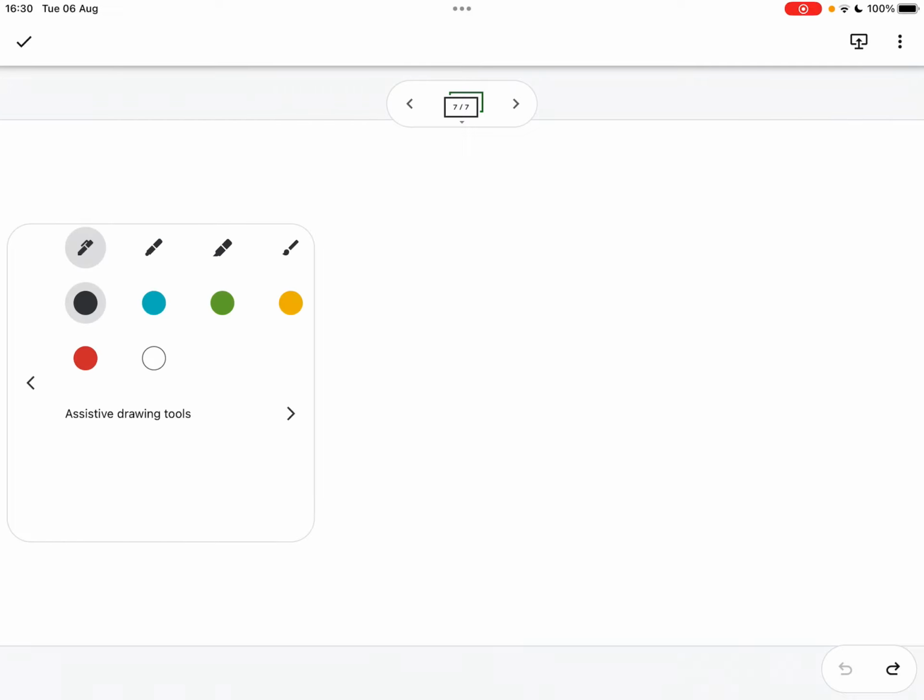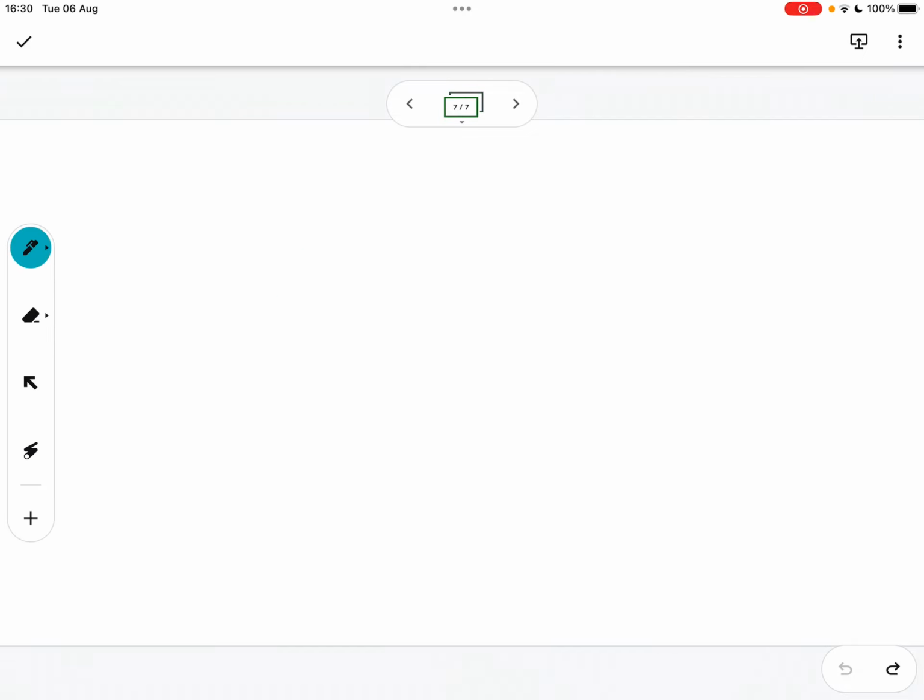Okay, so I'm going to draw a simulation to show. Let's say you've drawn an angle with a blue pen. You've drawn two lines, they intersect, and there's a vertex there. Now, if you want to measure the angle here with a protractor, what do you do?